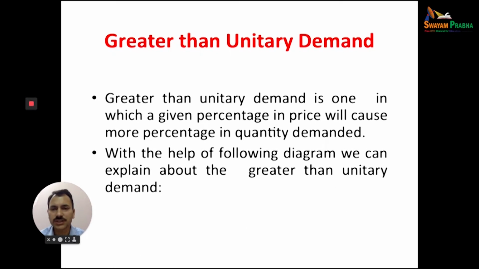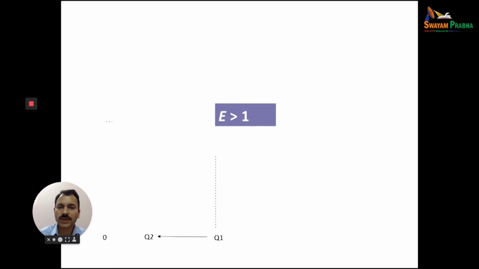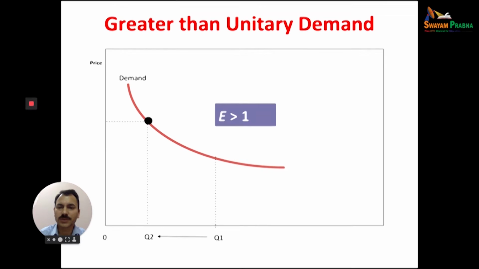Greater than unitary elasticity of demand is one in which a given percentage change in price will cause a more than proportionate percentage change in quantity demanded. It means if there is a 1% decrease in price, maybe there is a 5% increase in quantity demanded, or a 1% increase in price causes maybe a 5% decrease in quantity demanded. If the change in demand is more than the percentage change in price, we can say greater than unitary elasticity of demand.